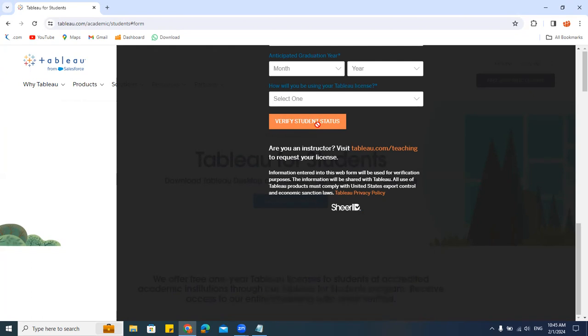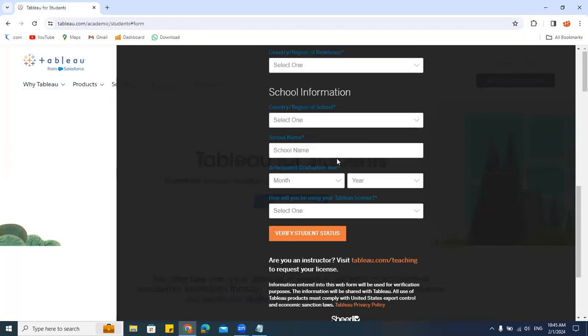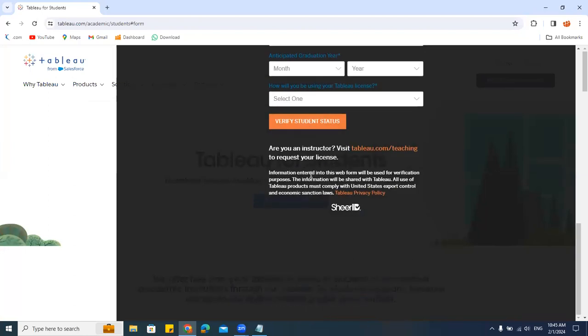This is only for students. If you are able to get such an ID, whether your own or your friend's or someone's kid's, but it should be 12th and above, scan it and you can put it in. You can fill in all the details about that student and then verify student status, done. Whatever email ID you give here, you will get a mail. In that mail, you will get one product key. After this I cannot show because I need to add the ID, and I don't have the ID. Once you do that, I'll get one product ID, then the product code.